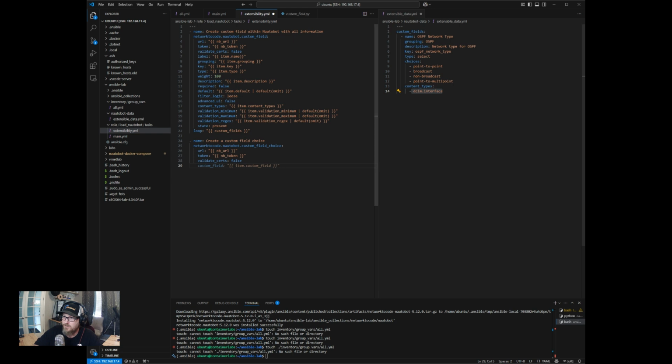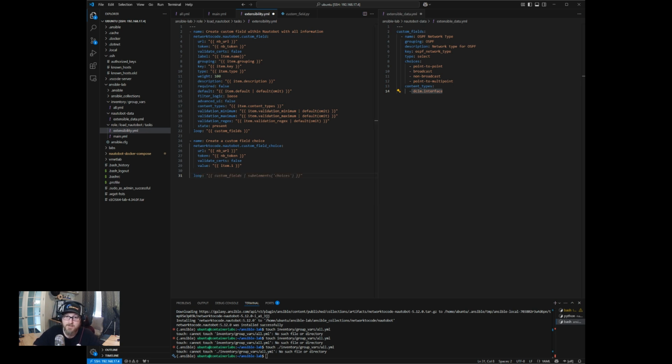We'll want to do value, custom field choice. We had a few items that had choices, so the one we're looking at right now is one of those actually. So we'll want to input this value as item.1. And the reason why we're doing that is we're going to loop over the custom field choices under custom field.